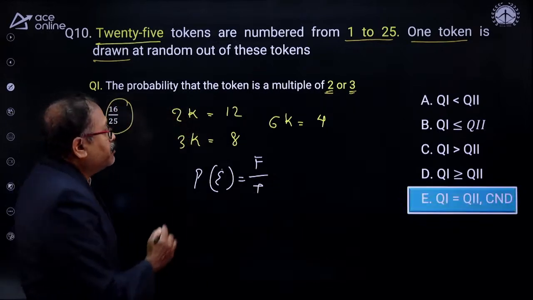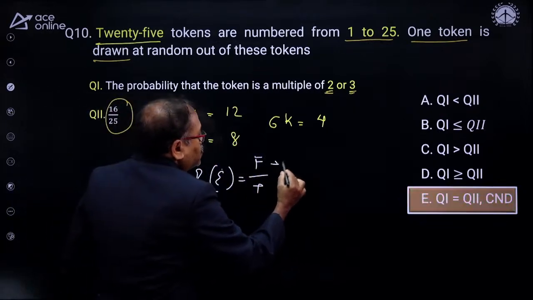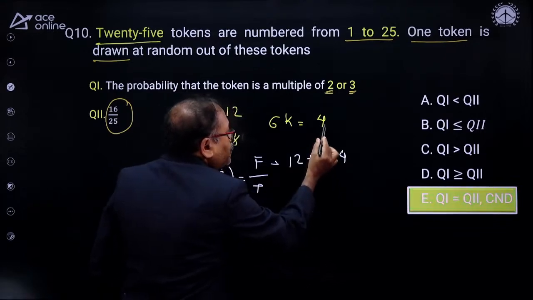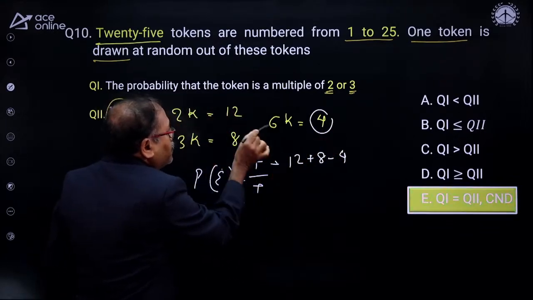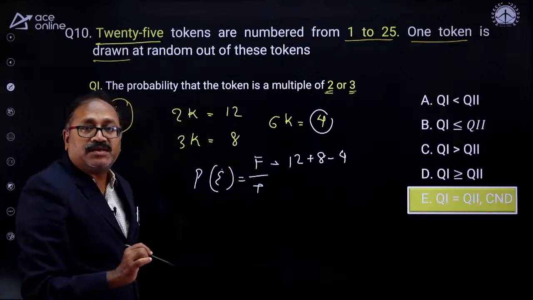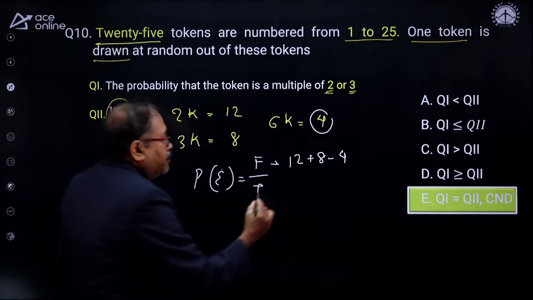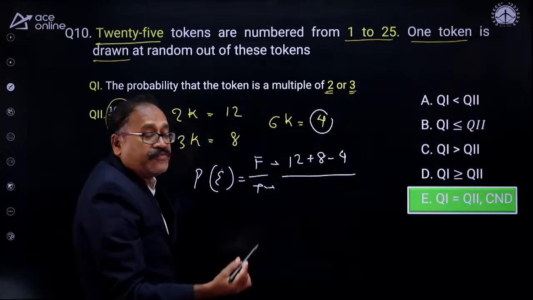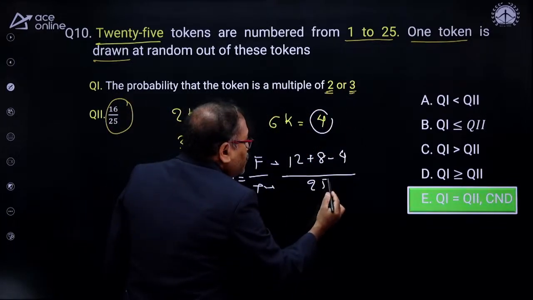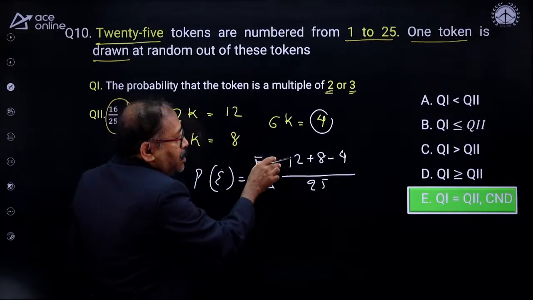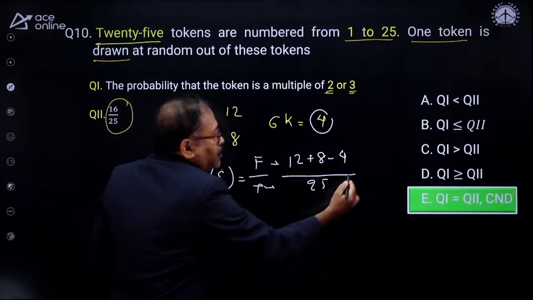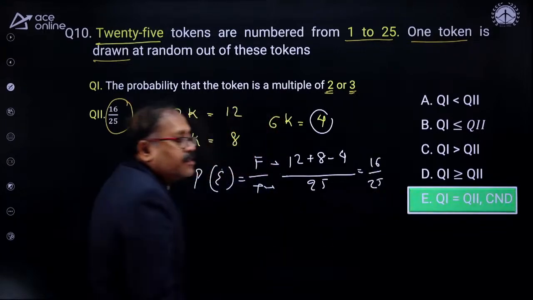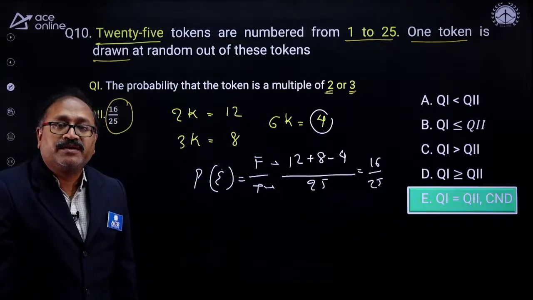So what is my favorable event in this case? That is 12 plus 8 minus 4. Minus 4 because it's a multiple of 2 and also a multiple of 3, there is an intersection. And what is my total outcome? You are picking up 1 out of 25, so total outcome is 25. So this is 20 minus 4, that is 16, and 16 by 25. That's your answer, Sumit Pawarji.